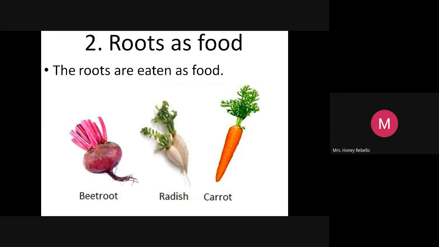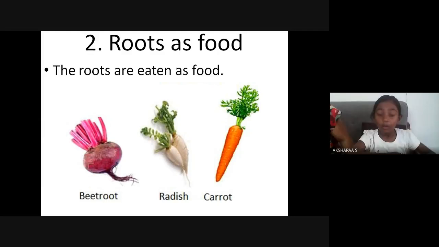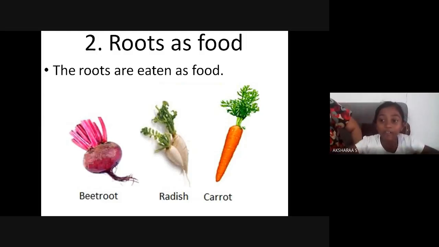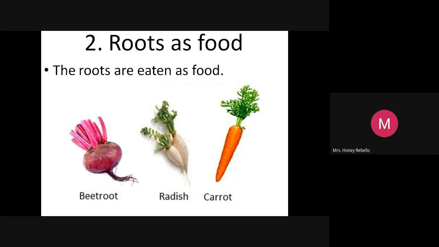Already Abisha told carrot. Sorry, tell me. Beetroot, ma'am. See, somebody's telling cabbage. Your root. Beetroot. Good. Okay, turn off your camera. Thank you. Potato. Now others. Only one. Don't confuse them. That's a stem. One minute. Roots. I'm asking about roots.